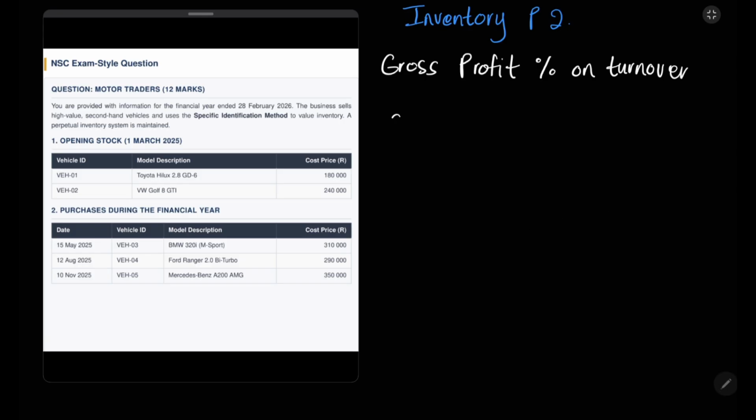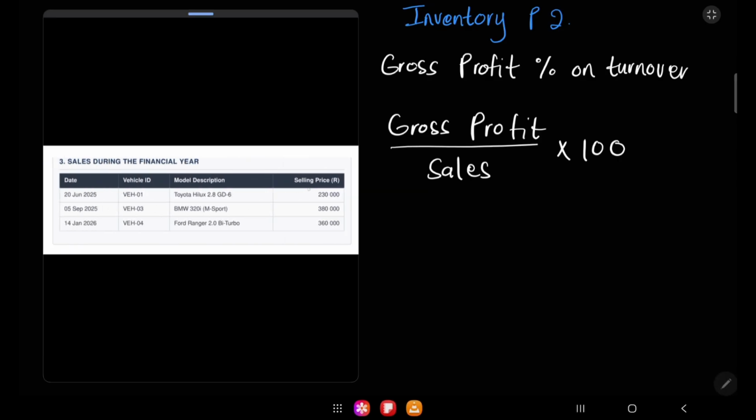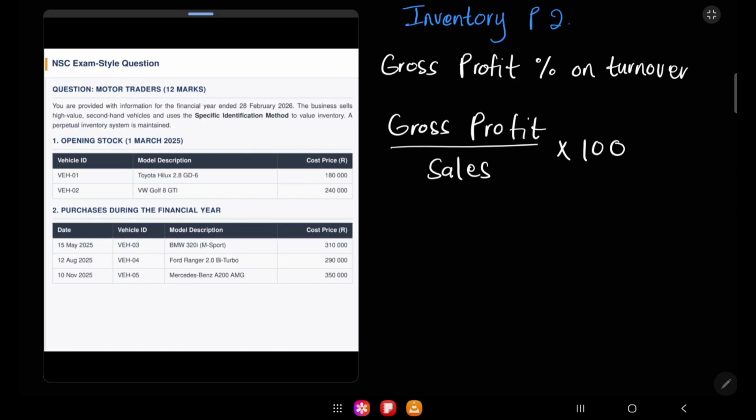The formula is gross profit over sales times 100. So you guys know what your gross profit is, and I don't think that we've done sales so far. We've done total revenue. Your total revenue is basically your sales. Okay, so it's the same thing. You have to go to your selling price column and add all of these, but you've done so, and I believe that we got 970,000 rand.